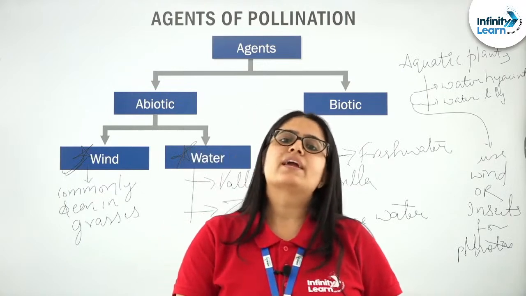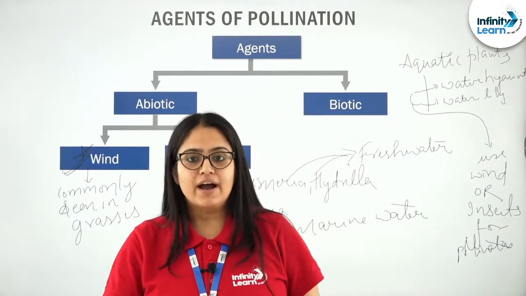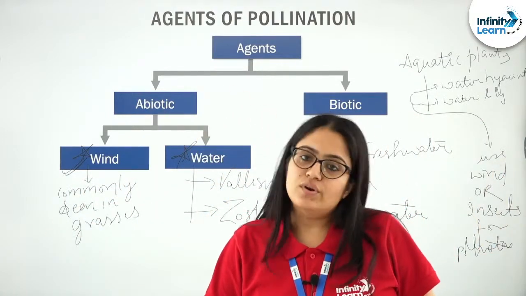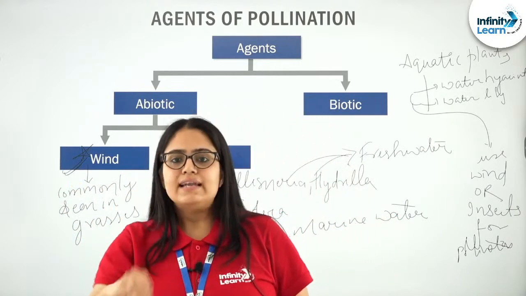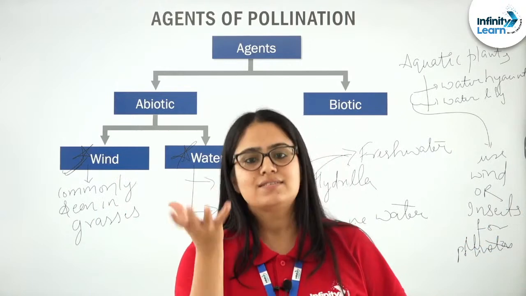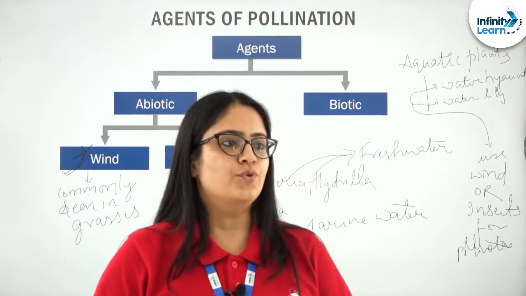In this way they can compensate for that loss of pollen grains, and finally, if an enormous amount of pollen grains is released from a plant, there is a chance that at least a few will reach their destination, that is the stigma, right? I hope this much is clear to all of you.